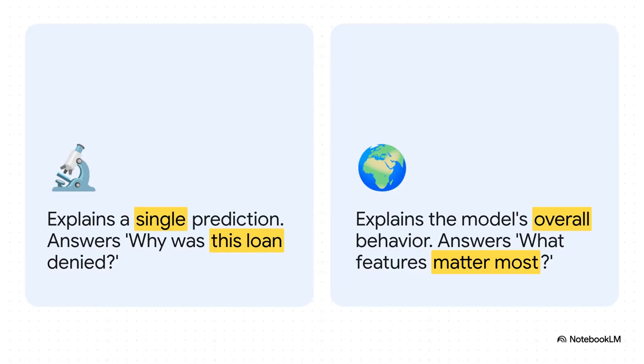So here's the breakdown. Think of local explainability like a detective investigating a single crime scene. You're asking, why was this specific customer's loan denied? You're focused on all the tiny details of one outcome. Then you have global explainability. This is more like the police chief looking at the crime stats for the whole city. You're asking, overall, what features are the most important for our model's decisions in general? So one gives you that deep dive, the other gives you the big picture.